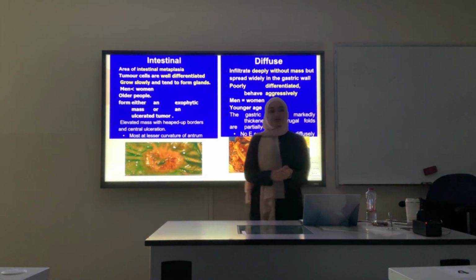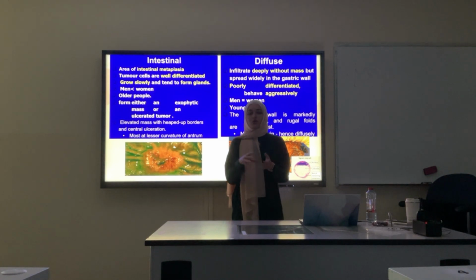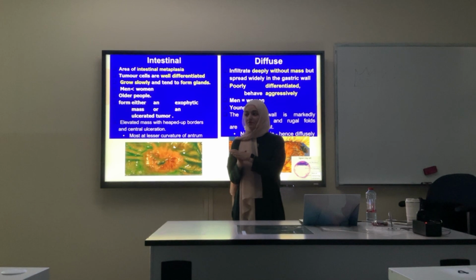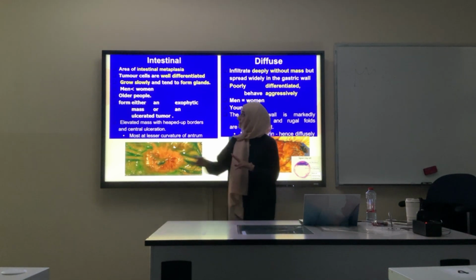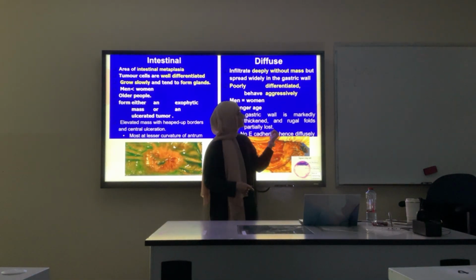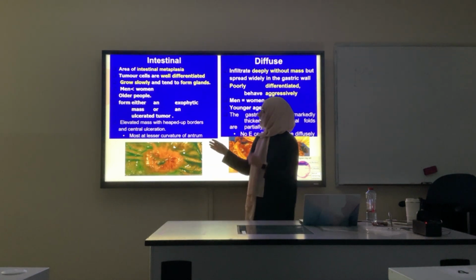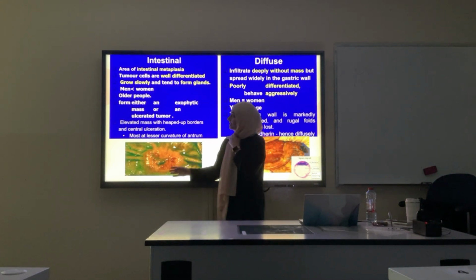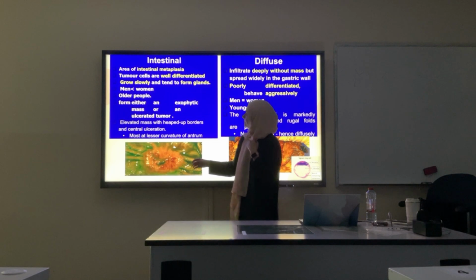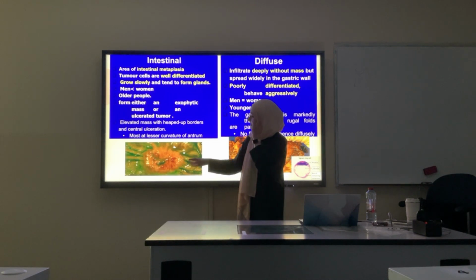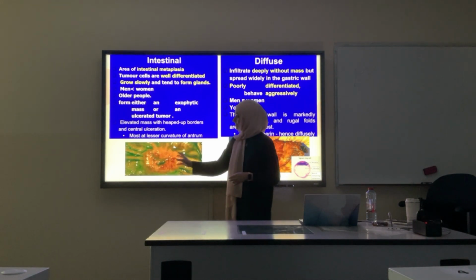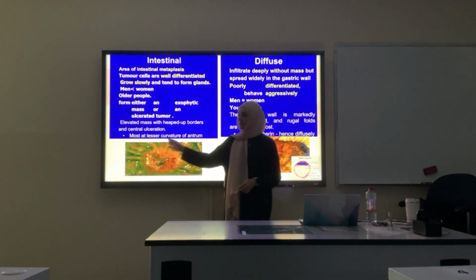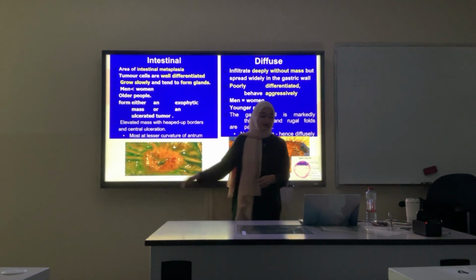Usually gastric cancer is almost always adenocarcinoma. Okay? Adenocarcinoma of the stomach has two types. There's the intestinal type and there's the diffuse type. The intestinal type looks like an ulcer and has raised margins and with central ulceration. It's mostly at the lesser curvature of the stomach.